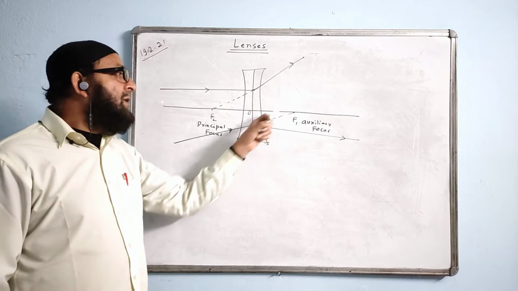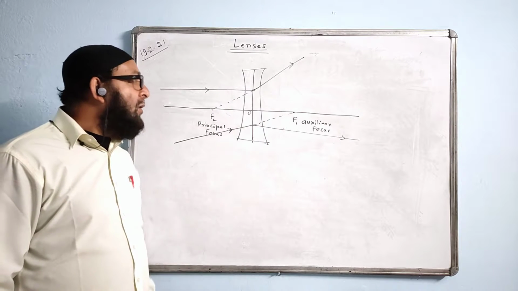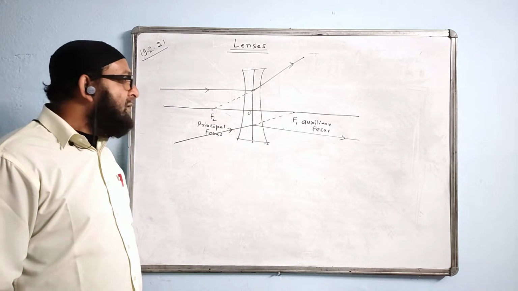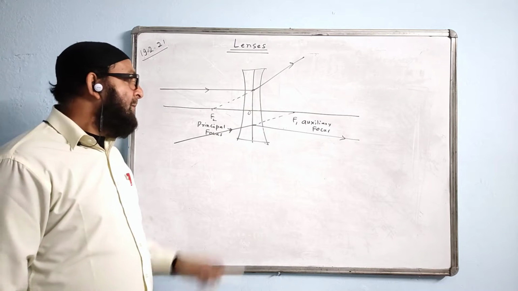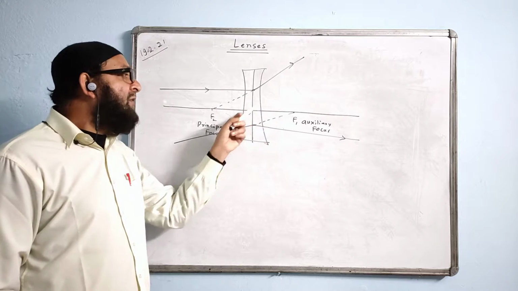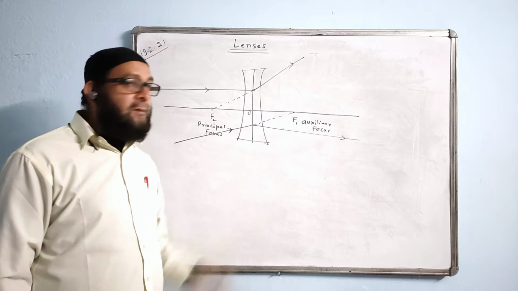What is auxiliary focus? It is a point on the principal axis of a concave lens, through which an incident ray, appearing to pass after refraction from the lens, becomes parallel. We will say that.